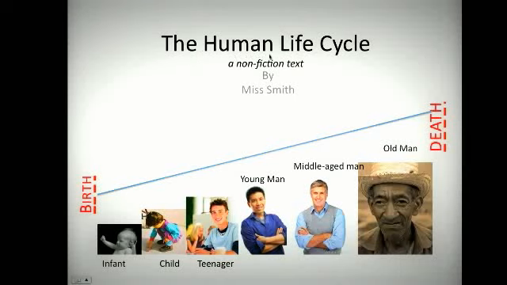The Human Life Cycle, a non-fiction text by Miss Smith. Here, the life always begins with birth, and life ends at death. From birth, we have infant, child, teenager, moving on into adulthood of young man, middle-aged man, and an old man.